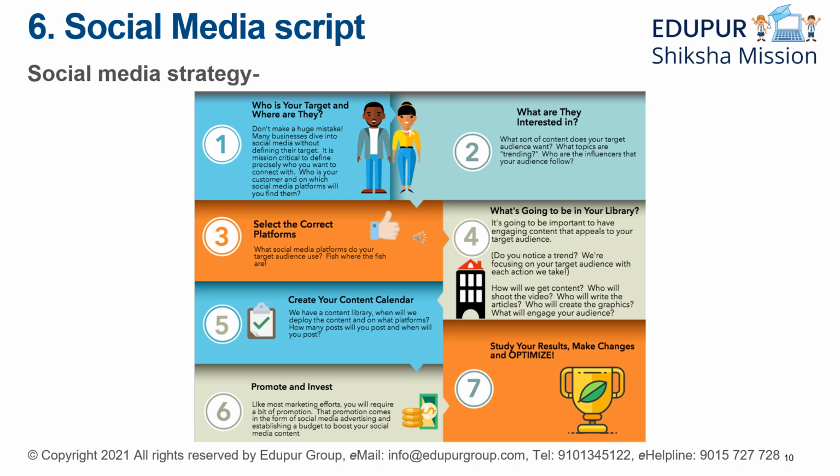Then for number 2, what are they interested in? What sort of content does your target audience want? What topics are trending? Who are the influencers that your audience follows? Then for number 3, select the correct platforms. That is, what social media platforms does your target audience use? Fish where the fish are.